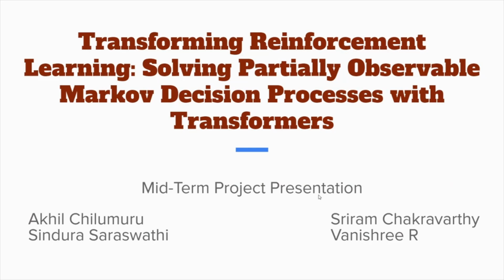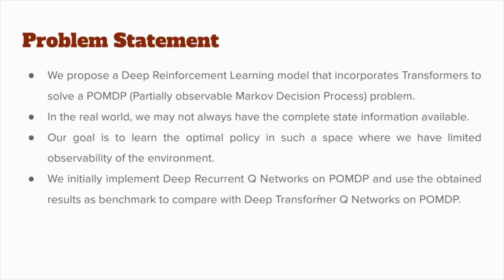Howdy. We are working on the project Transforming Reinforcement Learning, Solving Partially Observable Markov Decision Processes with Transformers. DQNs have proven to be effective in playing games, for instance, Atari games, where the inputs are fully observable frames from the games. However, in the real world, we may not always have the complete state information available.